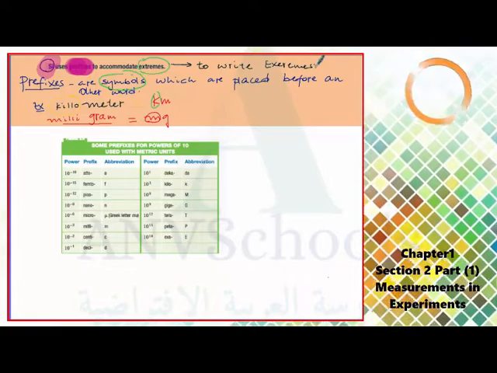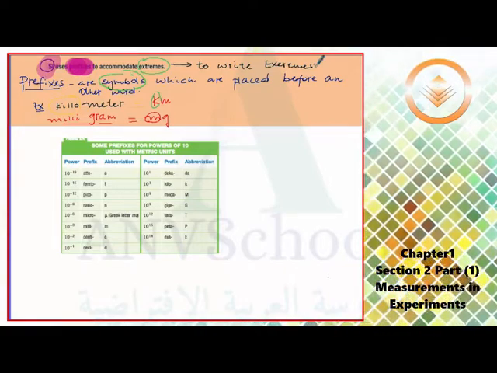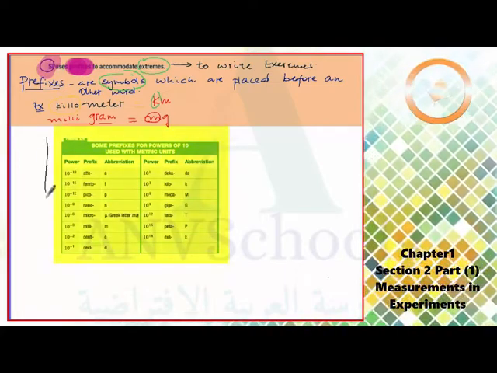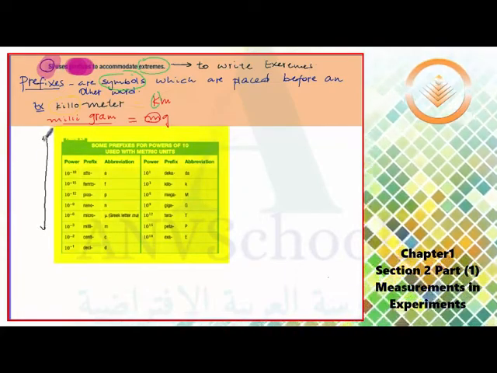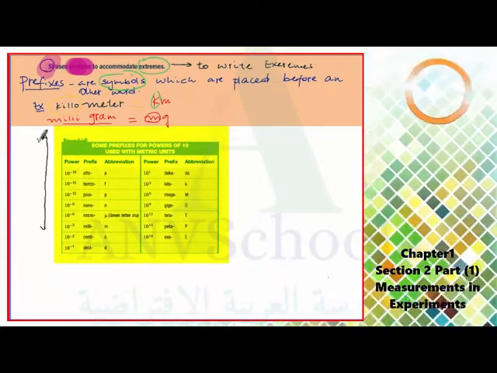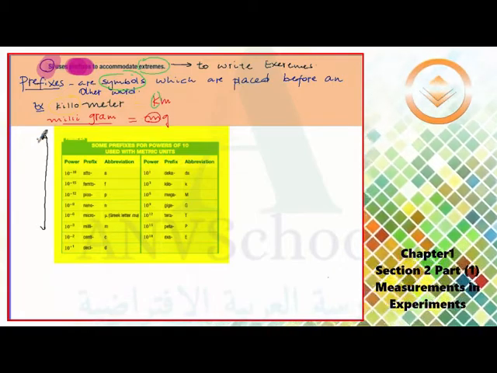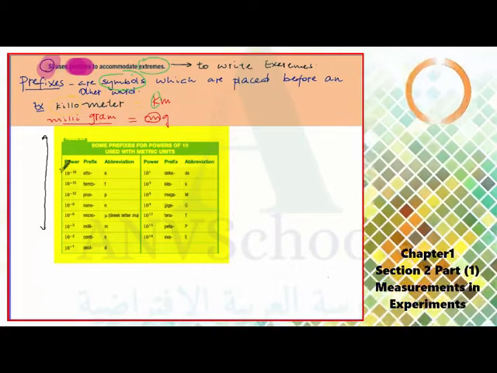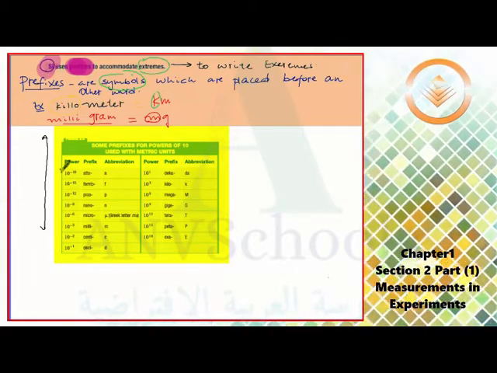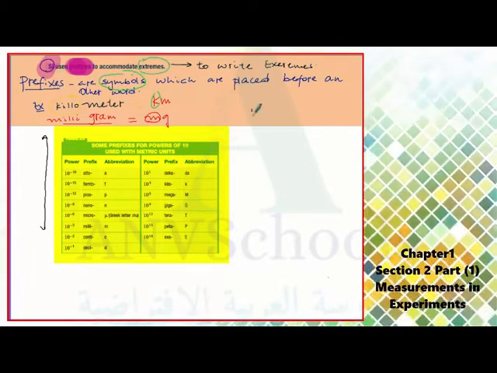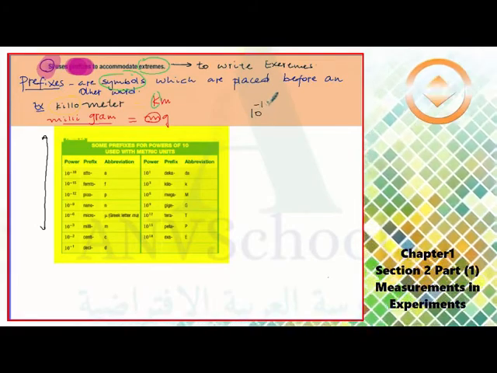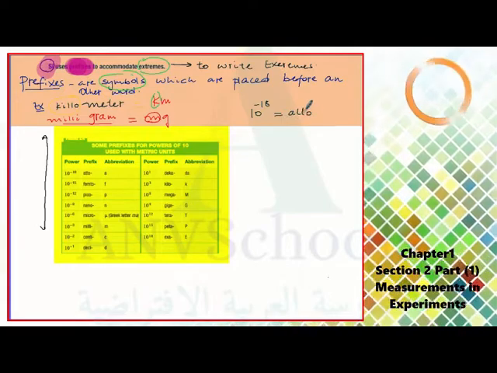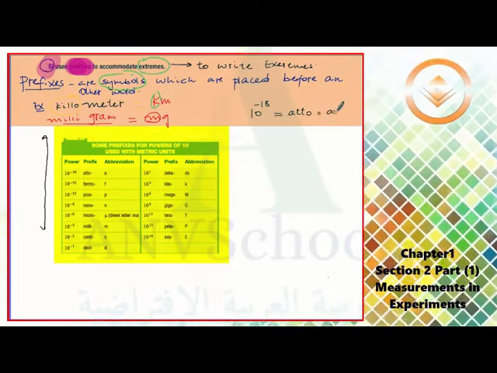And the common prefixes are given here. I have prepared them in a table form. These are the common prefixes that we use in physics. Like here, 10 to the power of negative 18 has a special name called atto, which is symbolized by A.